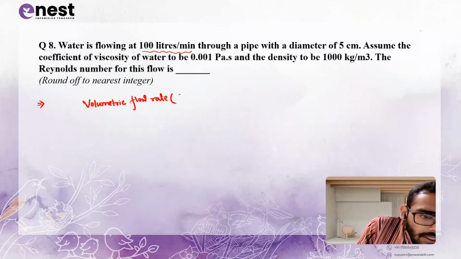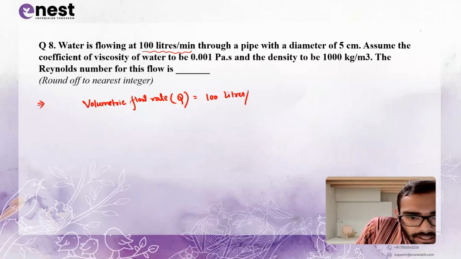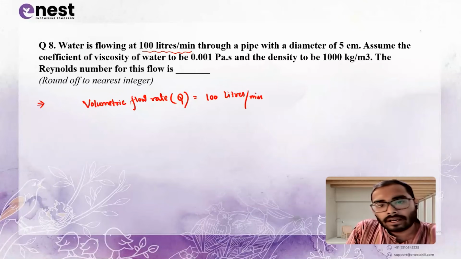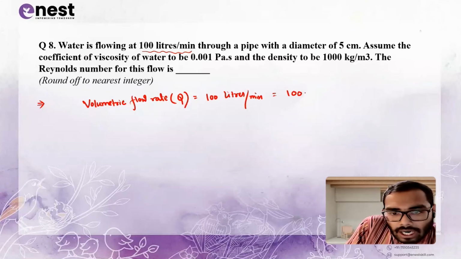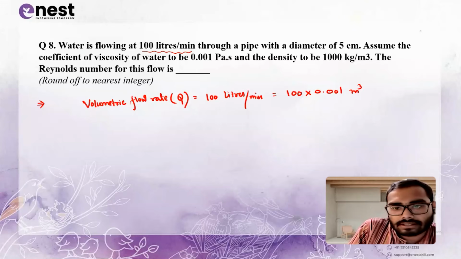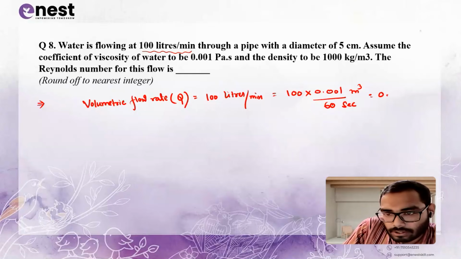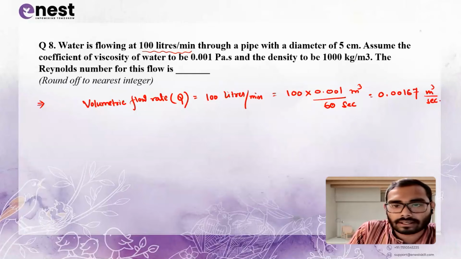Volumetric flow rate Q is given, that is 100 liters per minute, right? Now, this is not the actual SI or MKS unit. We have to convert it into meter cube per second. So, 100 into 0.001 meter cube, because 1 liter is 0.001 meter cube, upon 1 minute, which is 60 seconds. When you calculate this, you'll get a value of 0.00167 meter cube per second, right?